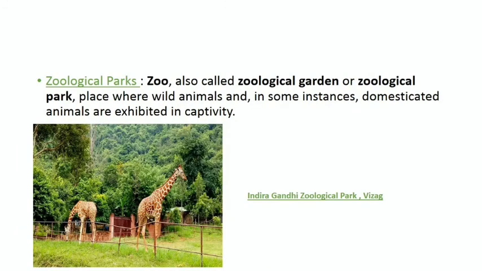Now, the next taxonomical aid is zoological park. These are places where animals and birds are kept in protected boundaries. The authorities of the zoological park always try to provide animals with a habitat that is close enough to their natural habitat so that they get adjusted quickly. Thus, we also get a chance to learn about their natural habitats and behavior. Zoological parks are open for human visits. This picture is of Indira Gandhi Zoological Park situated in Vizag, Visakhapatnam.